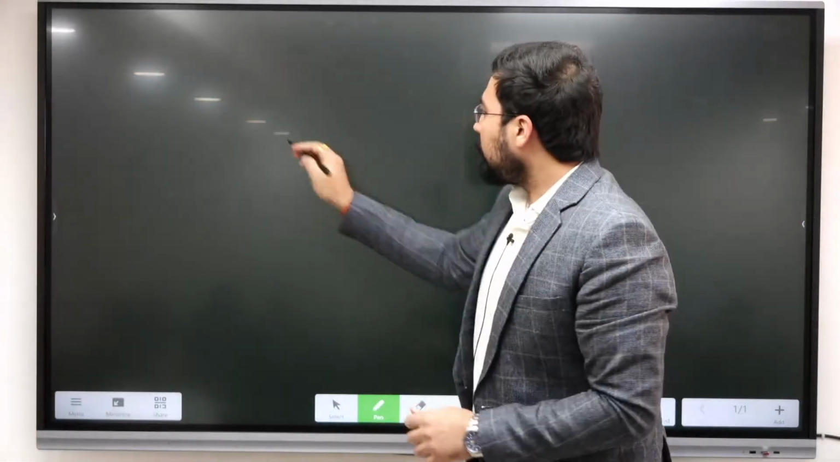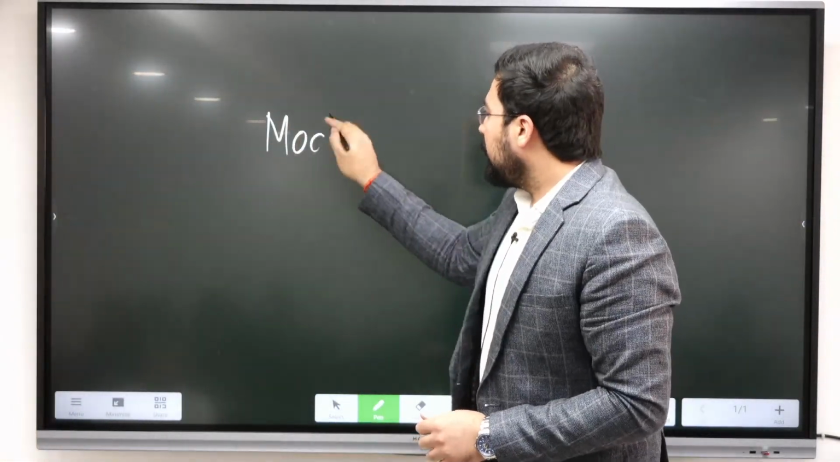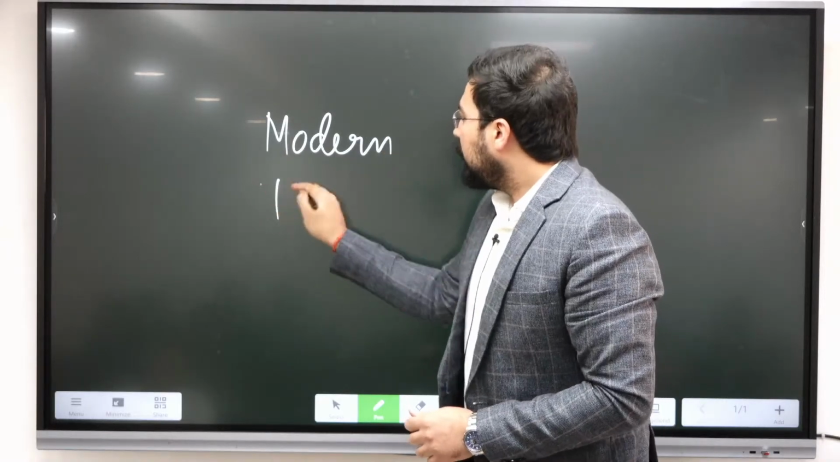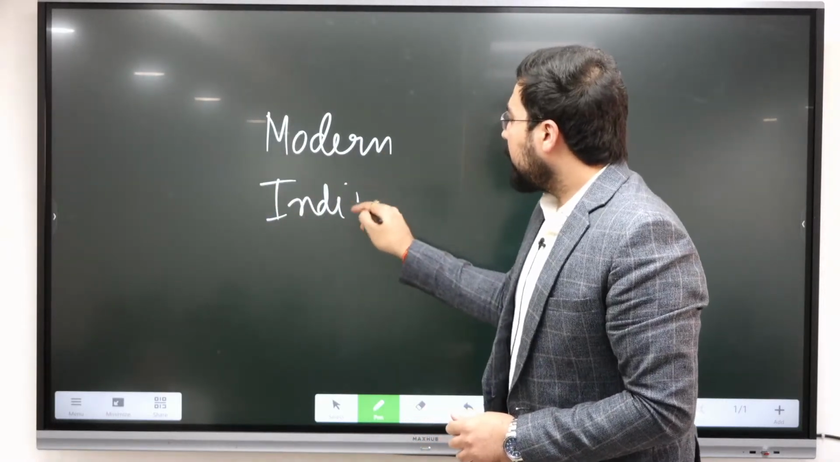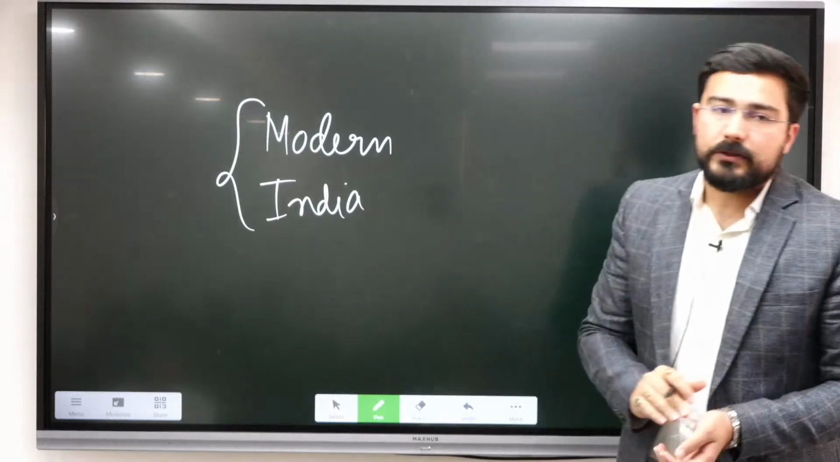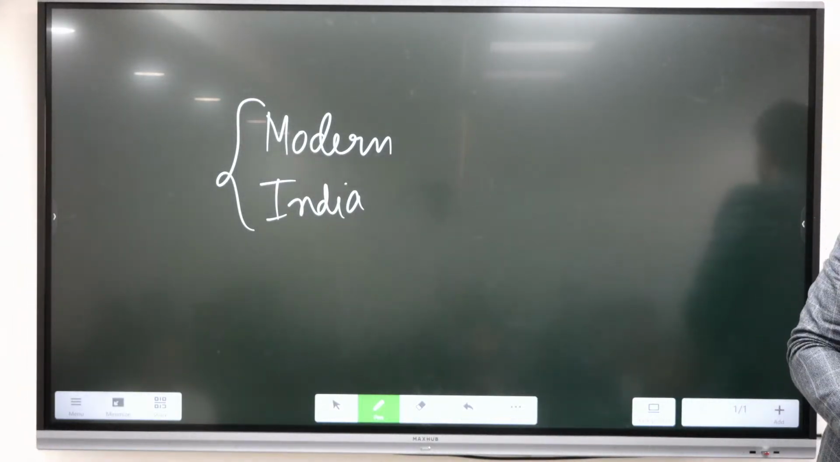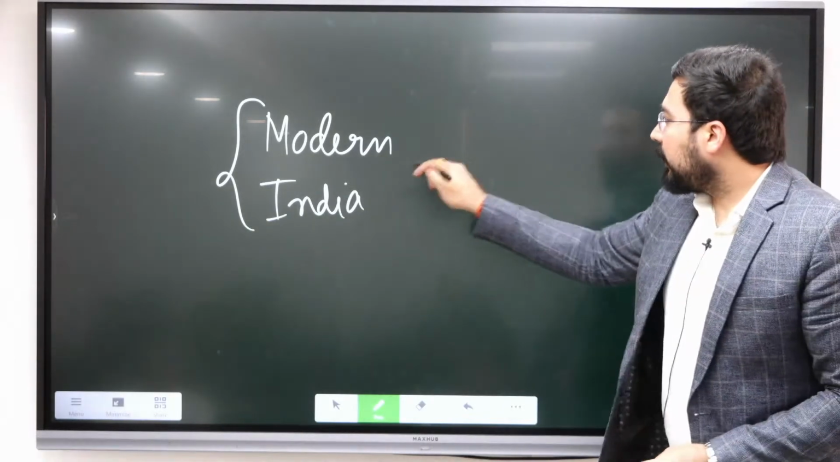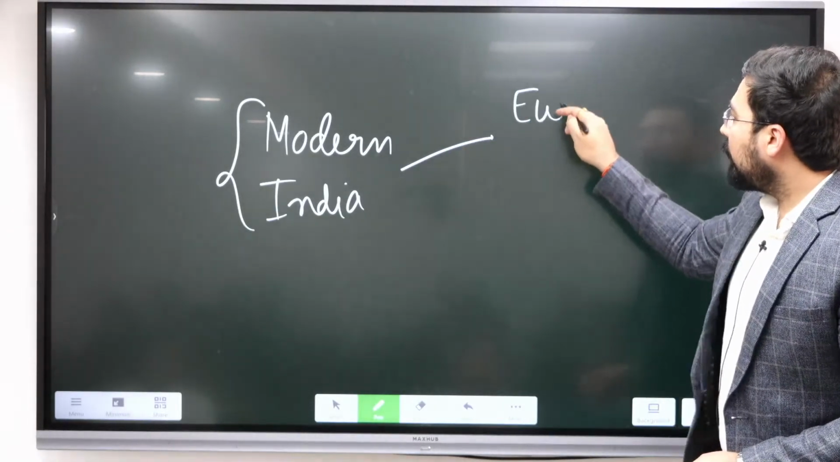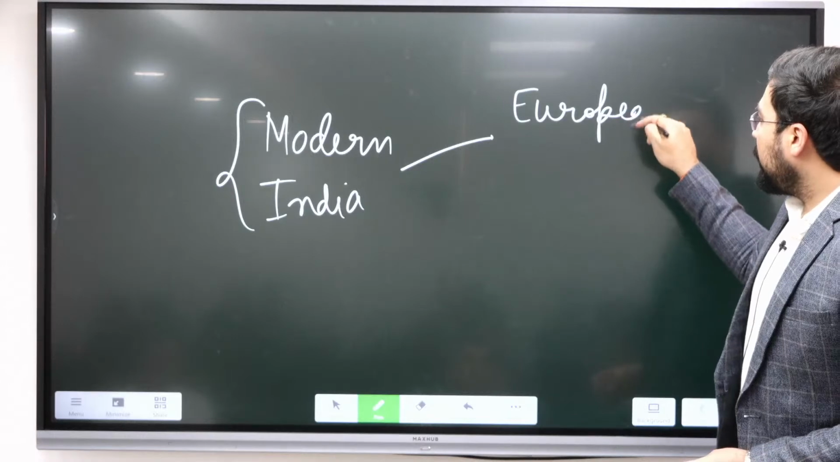When we talk about modern India, there are various aspects from where UPSC is going to ask questions. So सबकी थोड़ी ठीक understanding बनाना जरूरी है. Okay, we'll start with the first topic. The first topic is about the arrival of the European companies.